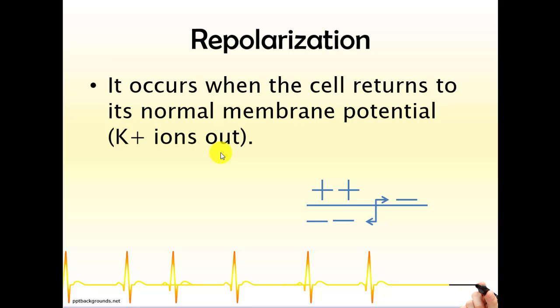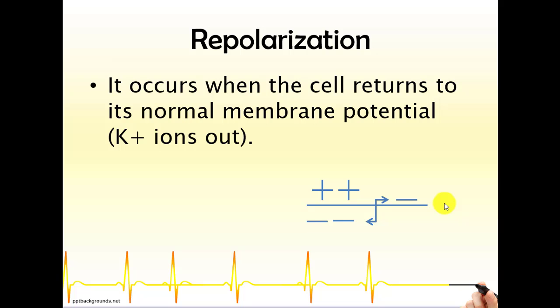So we know that the sodium ions are abundant outside the cells, but during the repolarization phase, the potassium ions move outside the cell via the voltage gated potassium channels, and therefore the membrane potential changes again to the resting membrane potential, which was before the depolarization phase occurred.